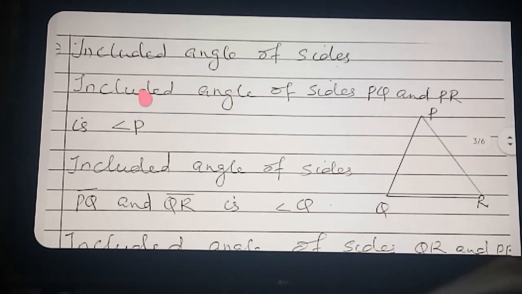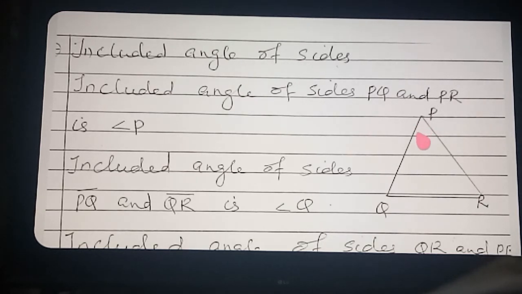Okay, next point, included angle of the sides. So here, I have taken two sides, PQ and PR. These PQ and PR together form which angle? Angle P. This angle P is formed in between PQ and PR. Therefore, this angle we call the included angle.